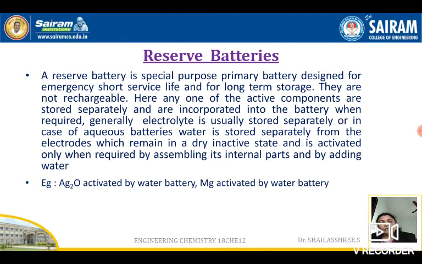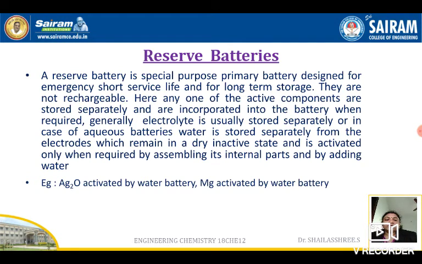So only the concentrated electrolyte will be there, water will not be mixed. When water is added, the batteries get activated and start giving energies. Examples for this type are silver oxide activated by water battery or magnesium activated by water batteries.